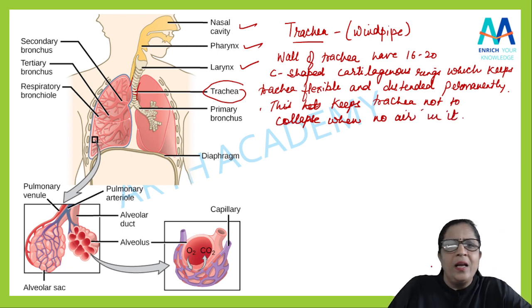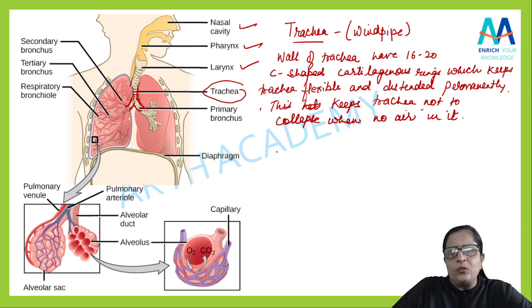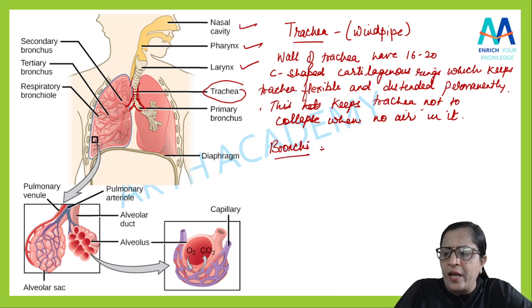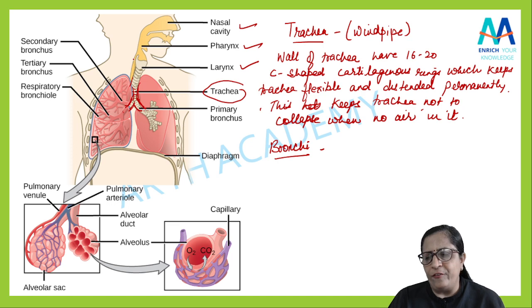यहाँ तक समझ में आया. After trachea, you can see, students, this trachea now it is dividing into two. Yes, यहाँ से ये tracheal tube दो में divide हो रहा है, and both are entering each of the lungs. So this trachea divides into bronchi. उसको हम क्या बोलेंगे? उसको हम बोलेंगे bronchi. So the trachea divides into smaller tubes as left and right bronchi, and it is there in the thoracic cavity. है ना? We know that the lungs are there in the thoracic cavity. So it is dividing into right bronchi as well as left bronchi.